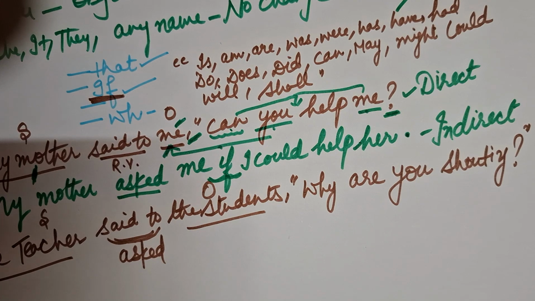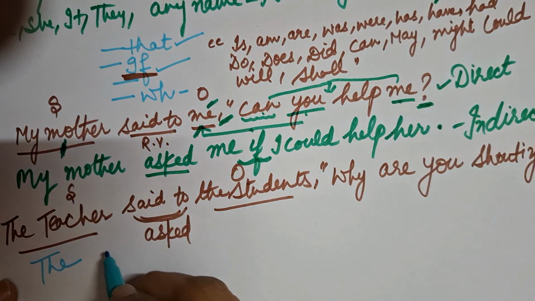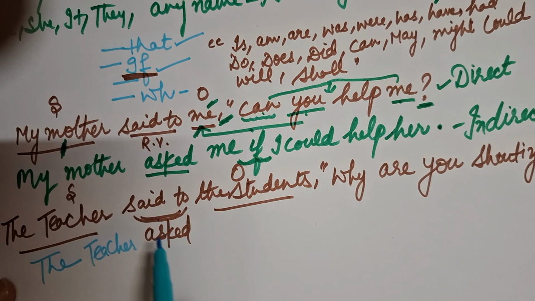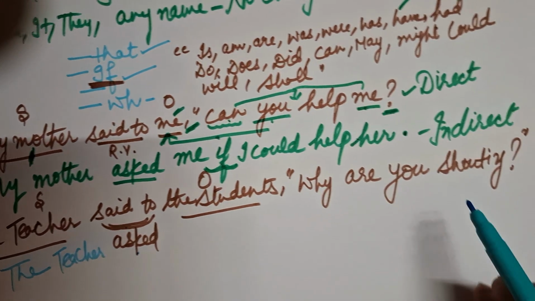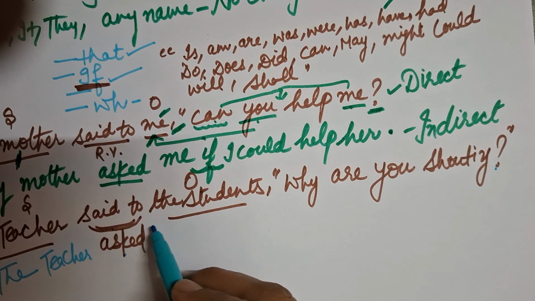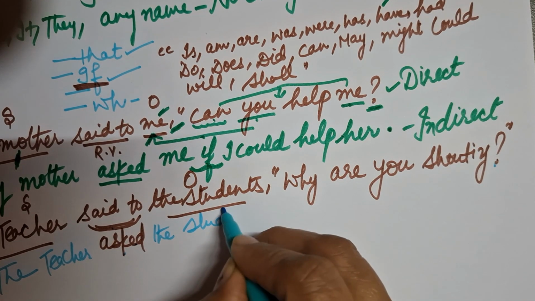Now I am coming to the second one. The teacher will remain the same. I cannot change it. Said to is changing to asked, because the ending is with a question mark. So I will write asked the students.